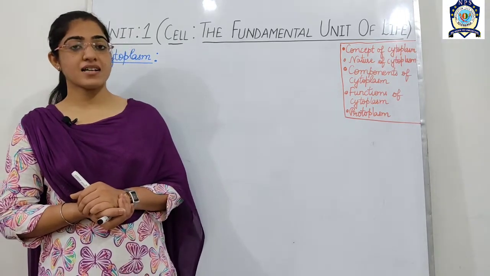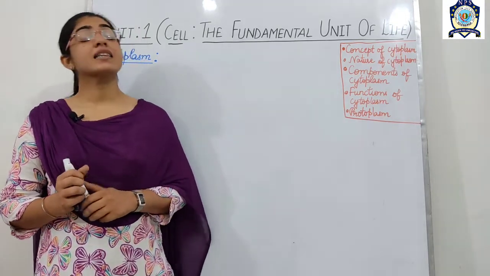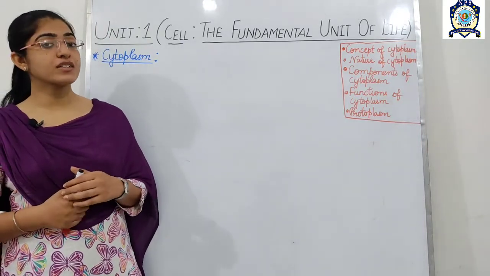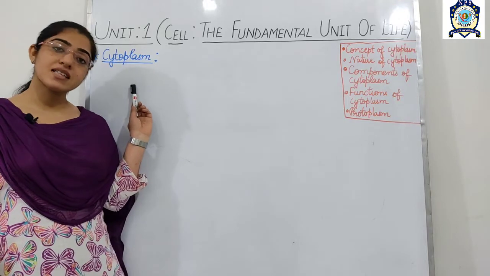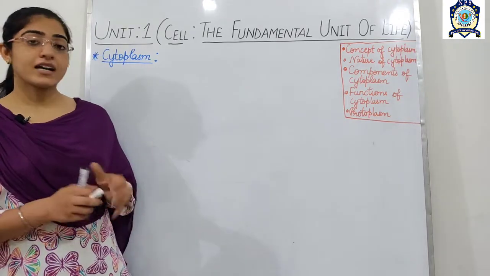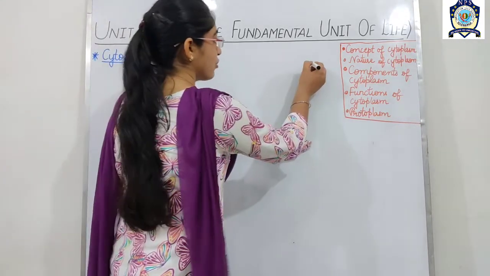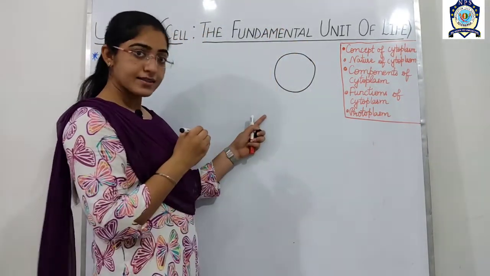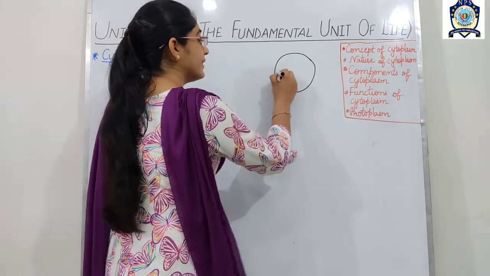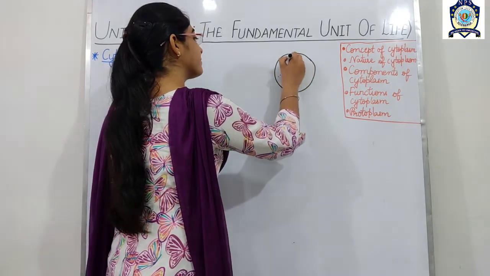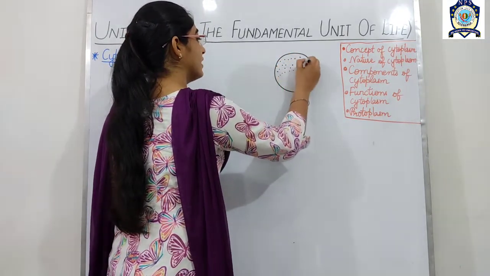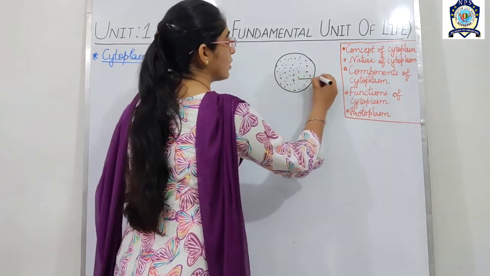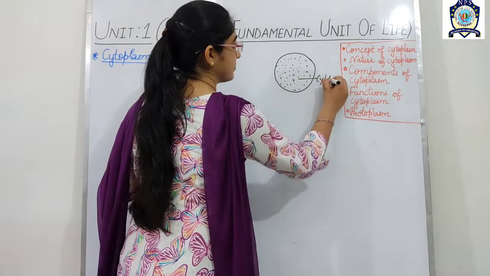Today in this class, we will be discussing the third and the last most important component of the cell, which is the cytoplasm. Okay, roughly this is the structure of a cell. If we talk about this, this is a cell, simple cell. Then this fluid, this fluid part of the cell, this is called the cytoplasm.